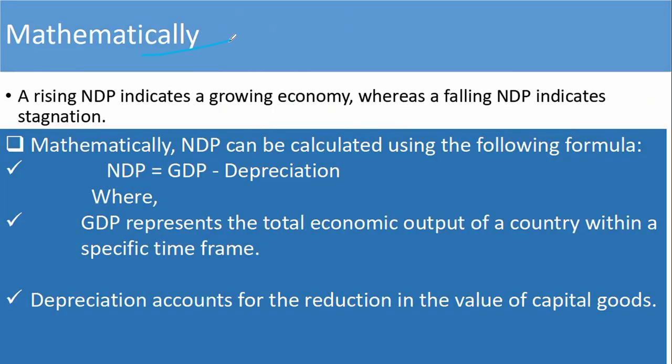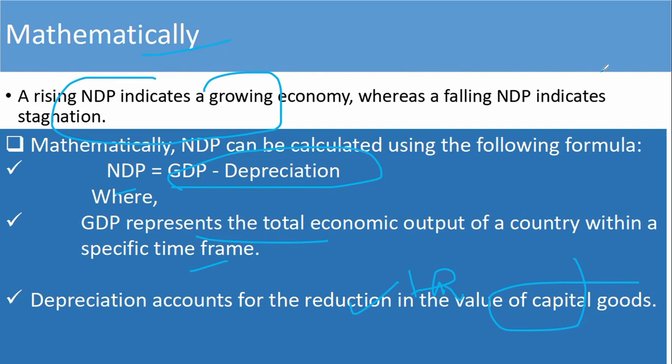Now mathematically we can calculate NDP equals GDP minus depreciation. Depreciation, I already told you, is the reduction in the value of capital goods due to different factors like technological factors, war factors, and wear and tear factors. GDP represents the total economic output of a country within a specific time frame. A rising NDP indicates the economy is growing peacefully, and a falling NDP indicates stagnation. That is all about the definition of NDP.